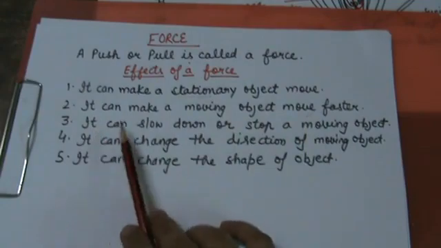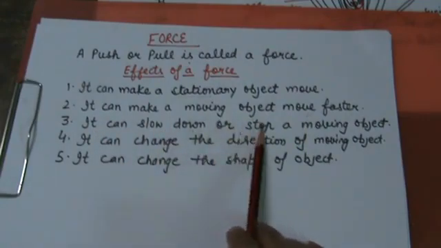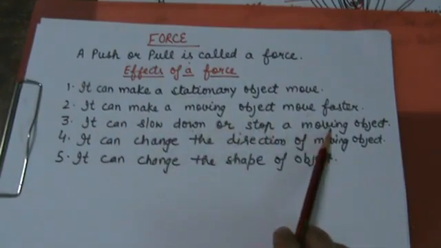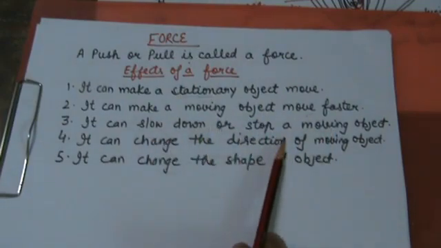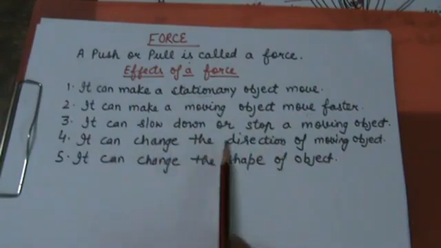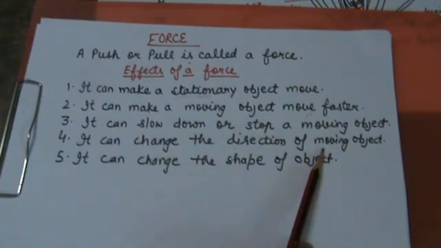Third, it can slow down or stop a moving object. Suppose a force is applied on the wheels of a bicycle by using brakes. Suppose a person is moving on the bicycle and suddenly he applies brakes. It slows down or stops the moving bicycle. Next, it can change the direction of a moving object.